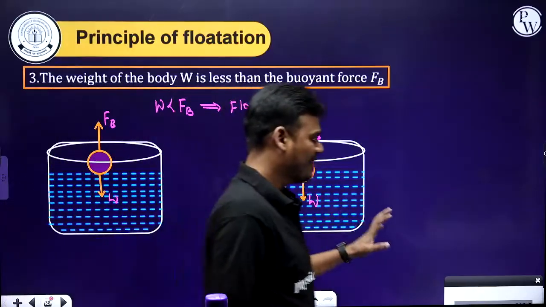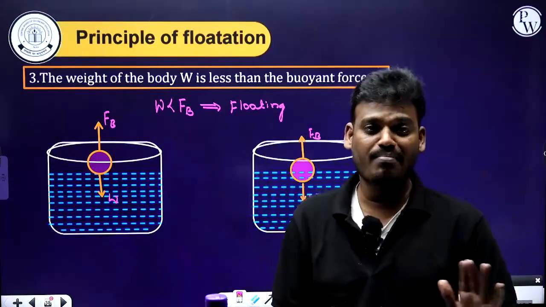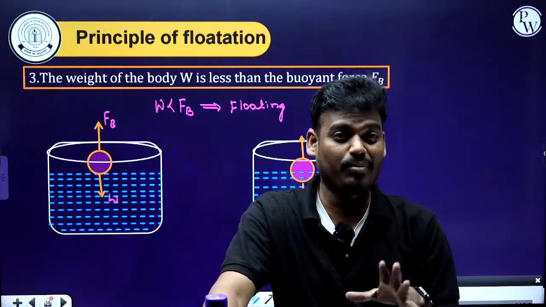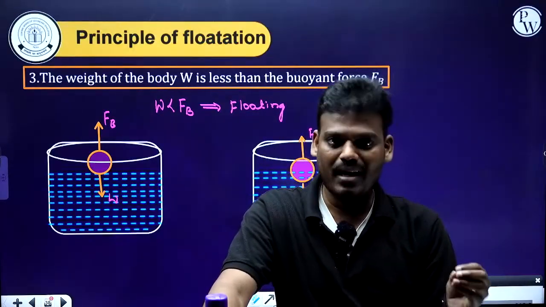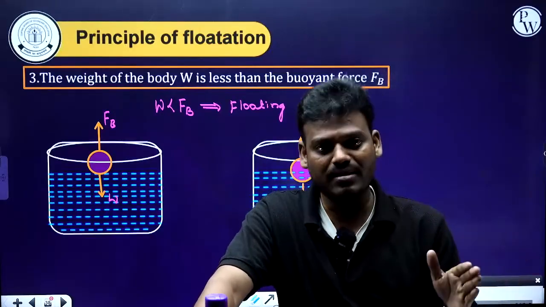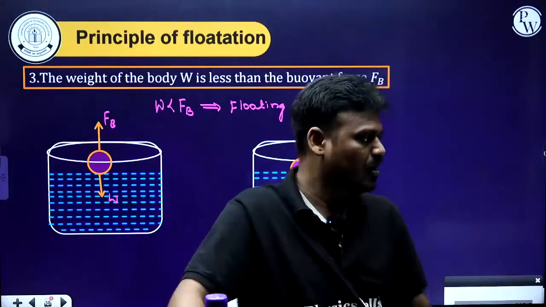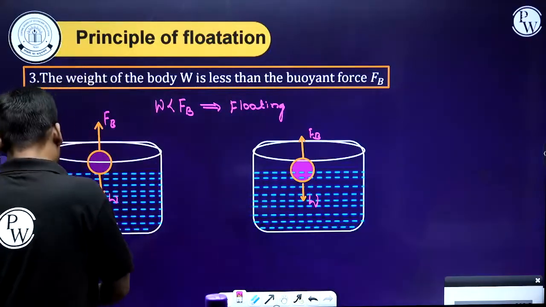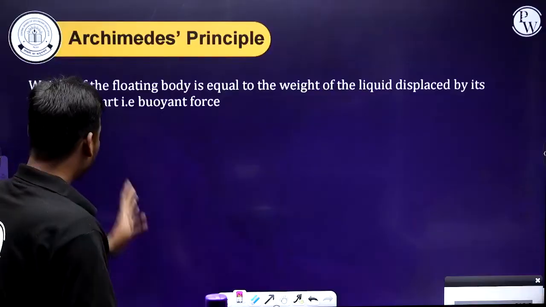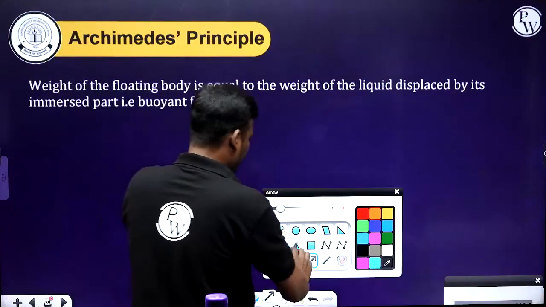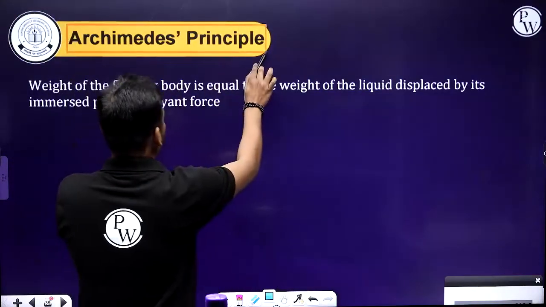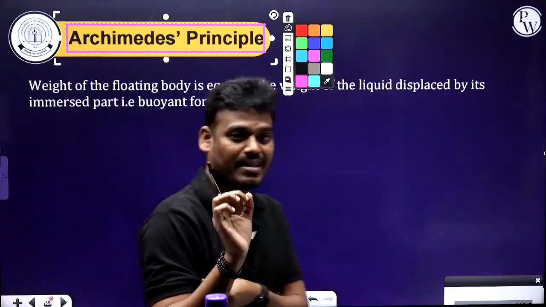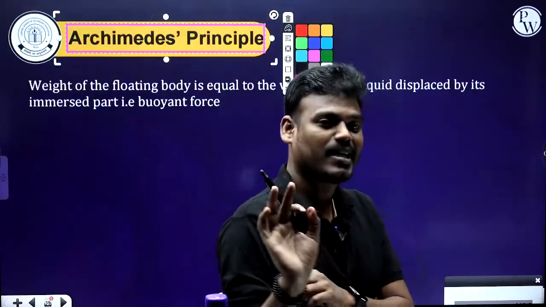Simple. This floating and sinking concept can also be explained with the help of the density of a body and a liquid. Based on that also we can explain whether the body sinks or floats. Right now we are explaining with respect to the weight of the body and buoyant force of the liquid. Got it? Now, the Archimedes principle statement is very important. The statement is simple. Second case, that is W is equal to FB. That is the statement of Archimedes principle.